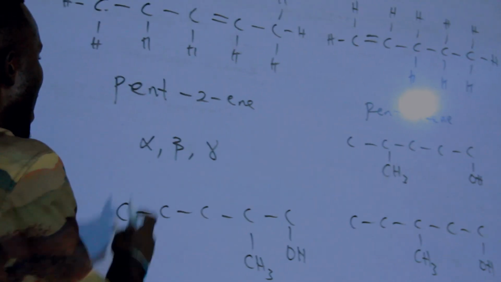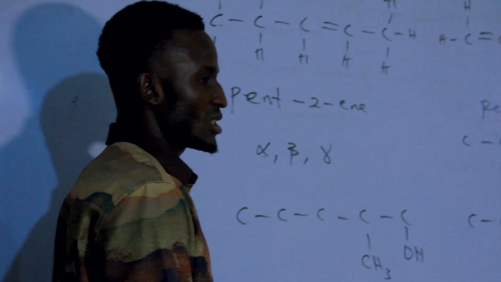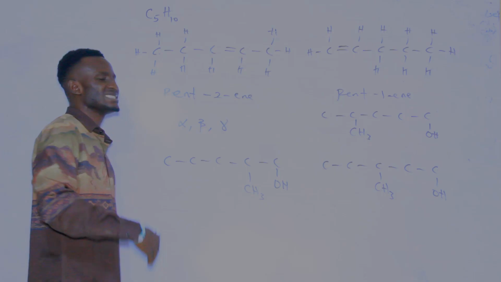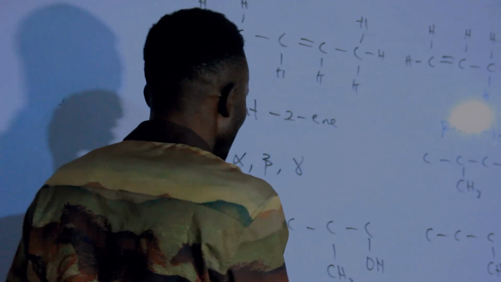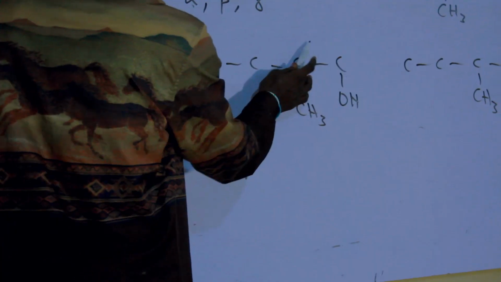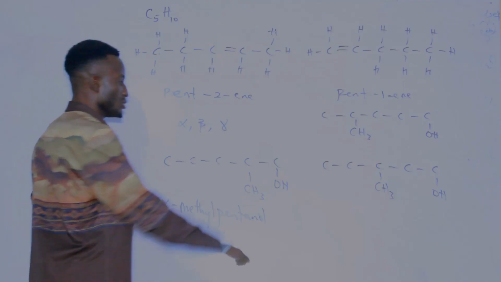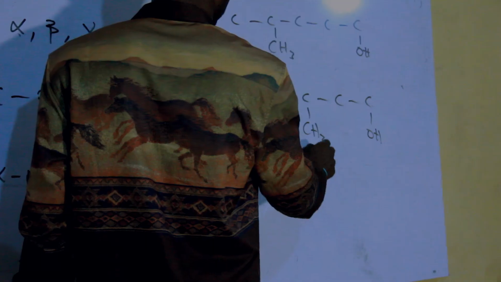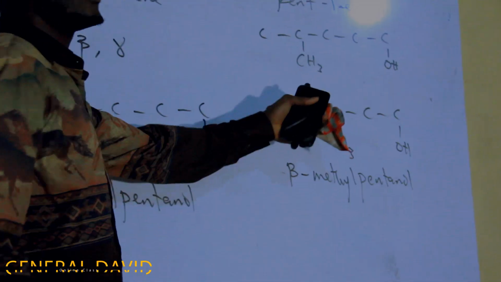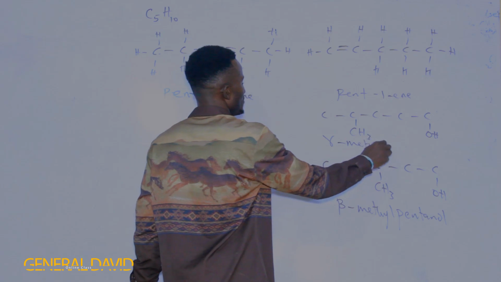Now, the alpha is the carbon that is next to the carbon of the functional group. The beta is the carbon that is next to the carbon of the alpha. And the gamma is the carbon next to the carbon of the beta. So if I want to name this, I can say alpha methyl. Then what's the name? 1, 2, 3, 4, 5. That's pent. We call it pentanol. Alpha methyl pentanol. Then with this, I can say beta methyl pentanol. Don't forget, the alkanol is found on the first carbon. So then I can call this a gamma methyl pentanol.